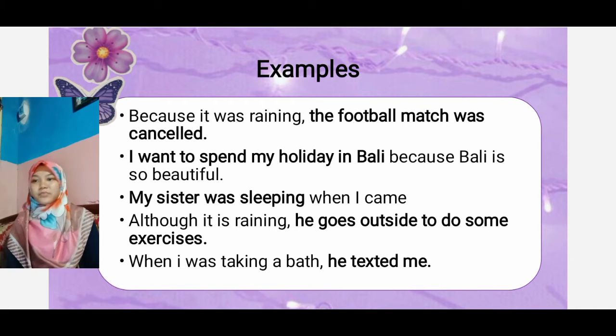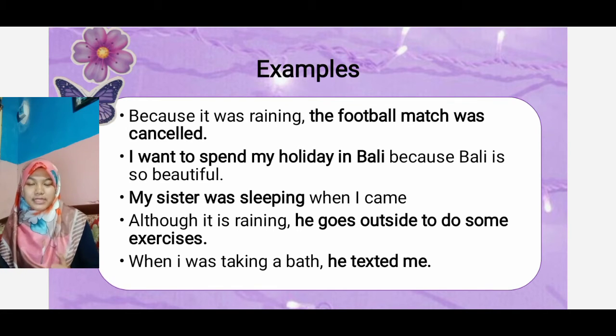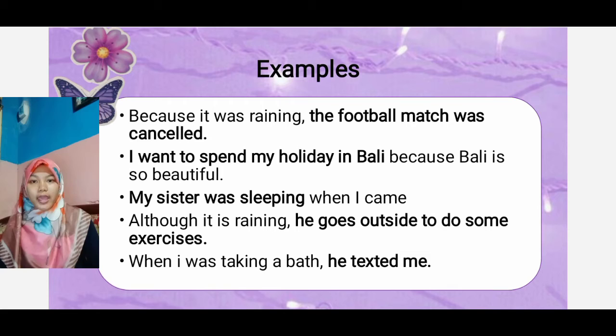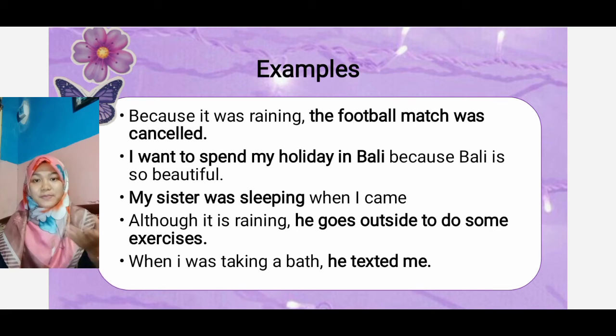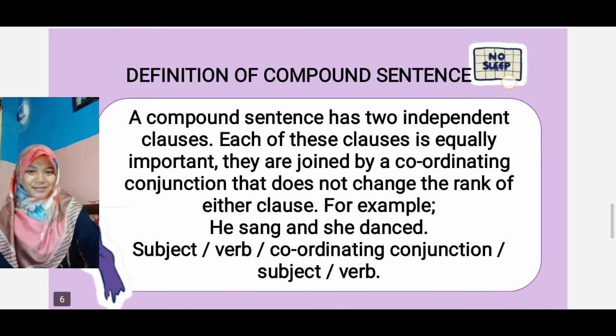And then the last example is, when I was taking a bath, he texted me. When I was taking a bath is a dependent clause, it cannot stand alone, right? When the subordinate clause comes first, we have to put the comma and then it is followed by an independent clause, like he texted me, and he texted me is an independent sentence. Okay, next.